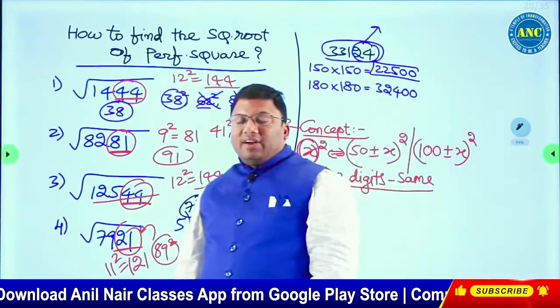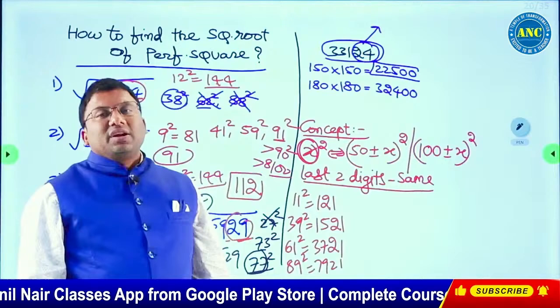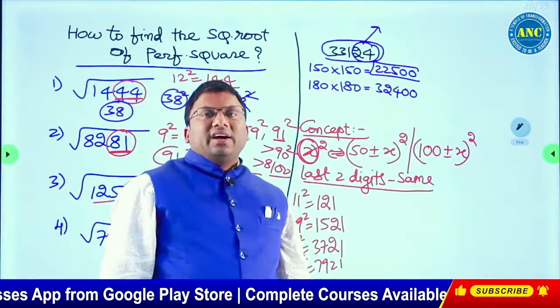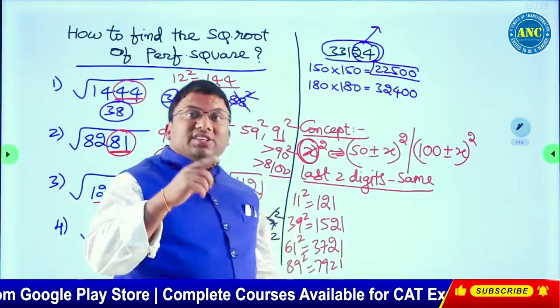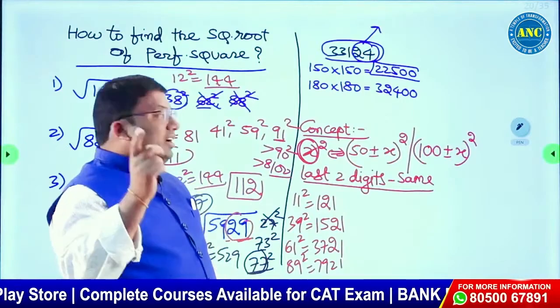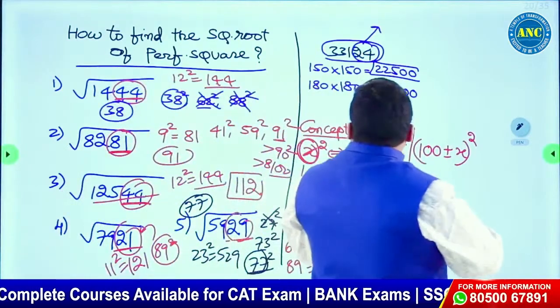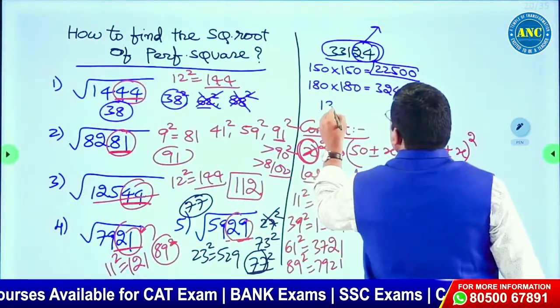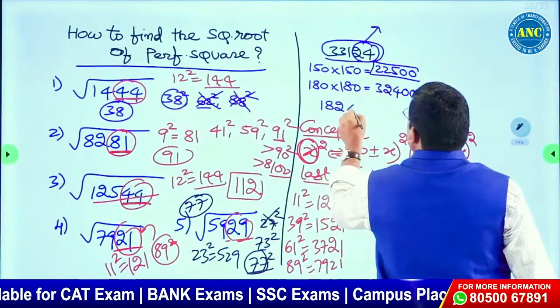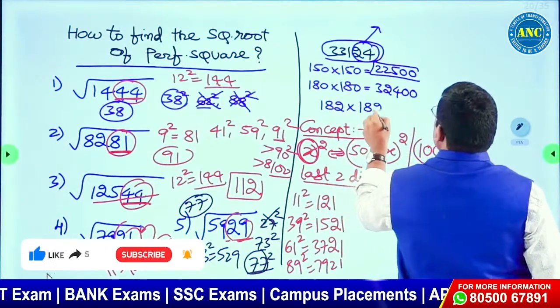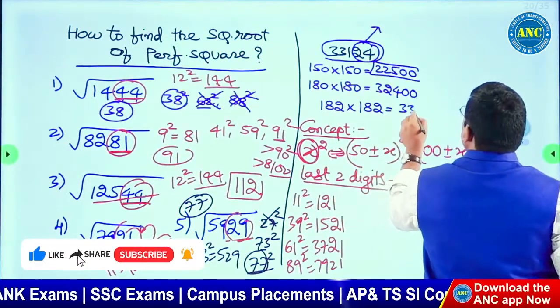Which number's square will give 24? 18 square is 324. 18 means 200 minus 18, so 182 square. Check by using digital sum whether it is matching.